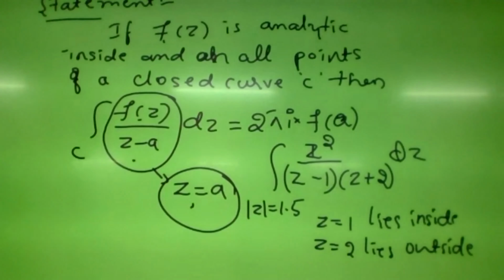So now you substitute the value of f of 1, that is 2 pi i by 3. So this is the required value of the integral. Is it clear?